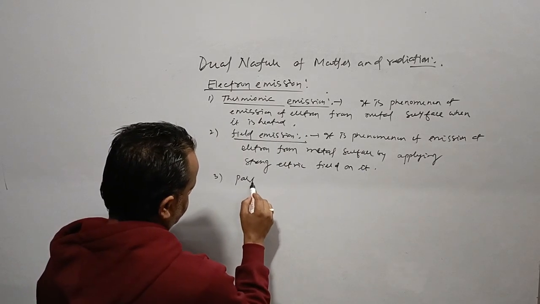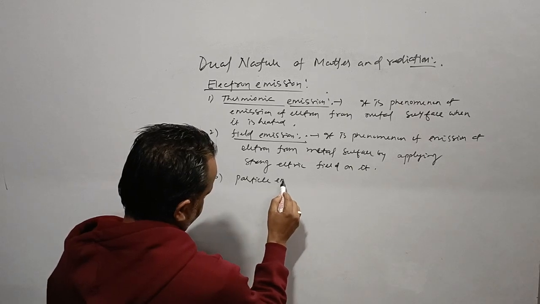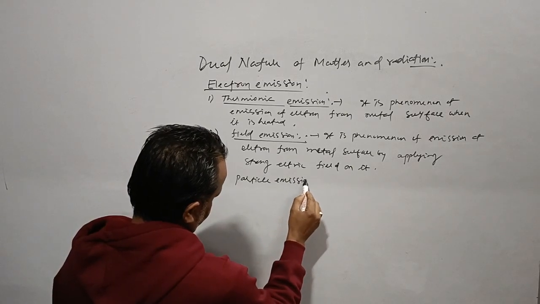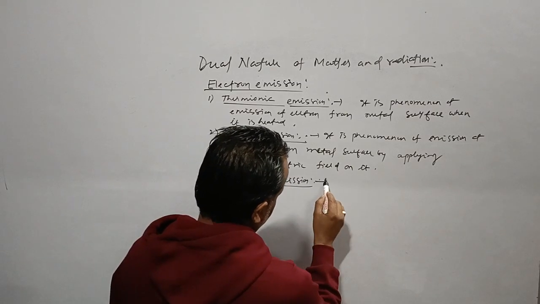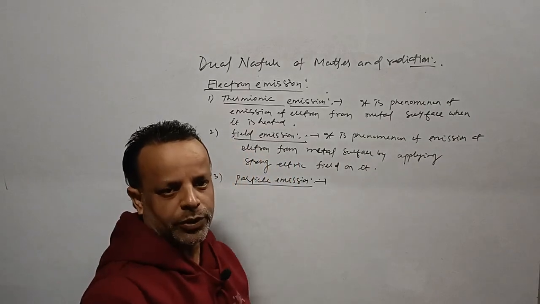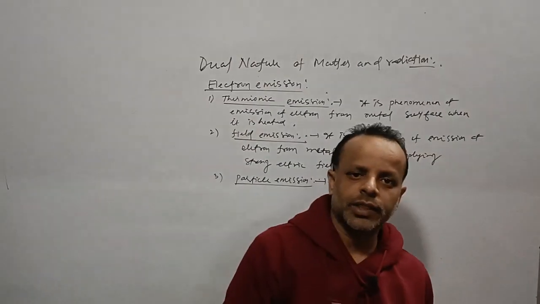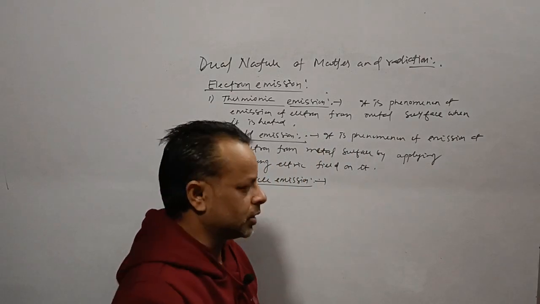Then comes particle emission. In this case, what happens? A fast moving electron strikes the metal surface and an electron is emitted from the metal surface.